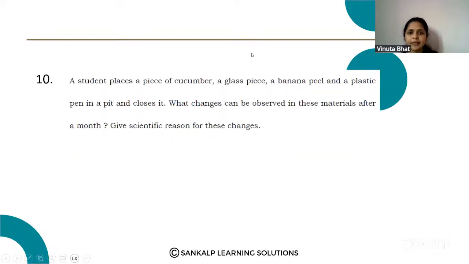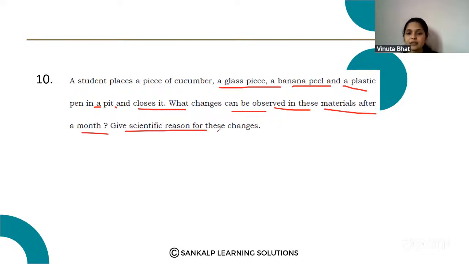Next question. A student places a piece of cucumber, a glass piece, a banana peel, and a plastic pen in a pit and closes it. What changes can be observed in the materials after a month? Give scientific reason for these changes. Please note down the question.